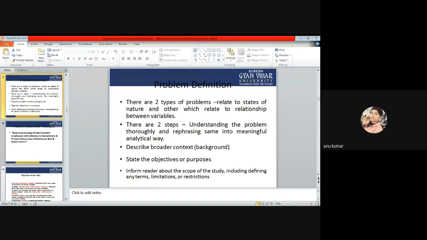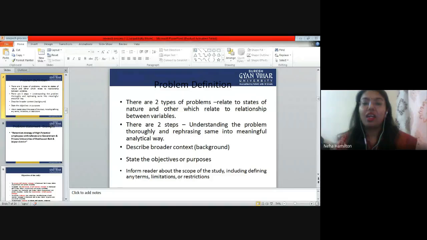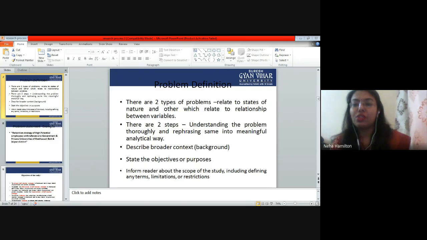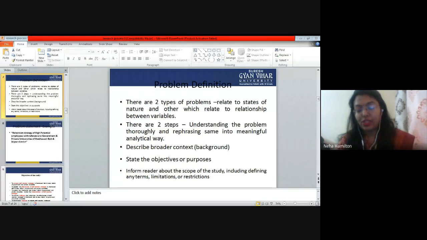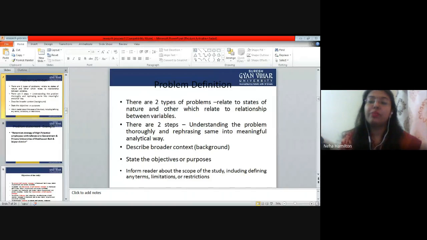One more time, please explain, ma'am. I have just explained the first point, right? What is the first point? Either the problem should relate to states of nature or it should relate to relationship between variables. So you have to give me one example of each, states of nature and relationship between variables.